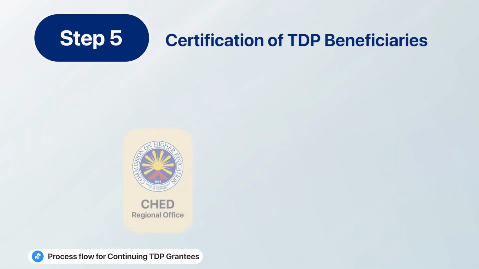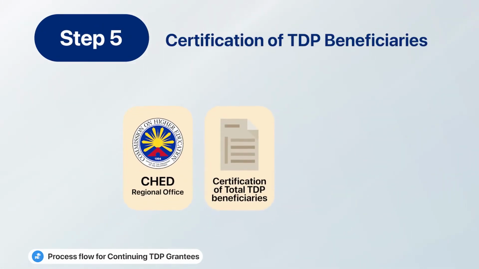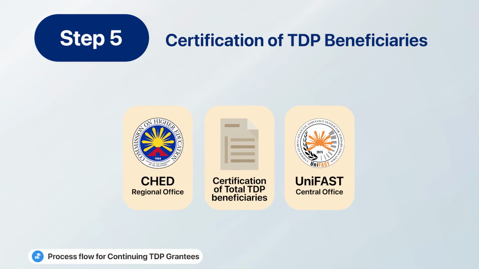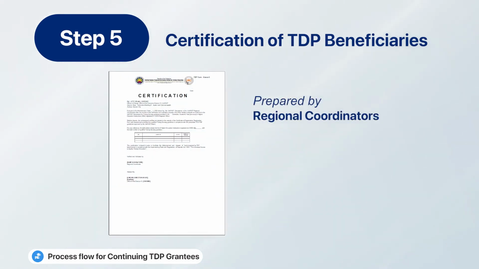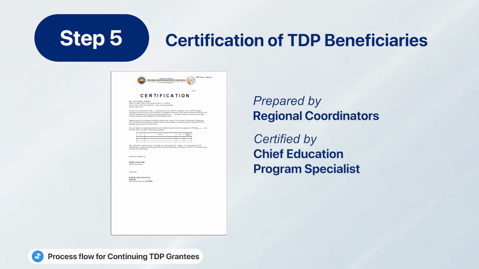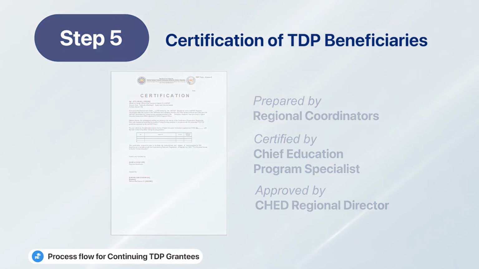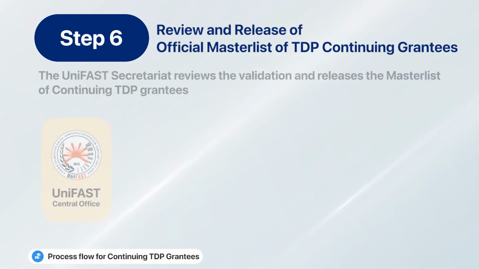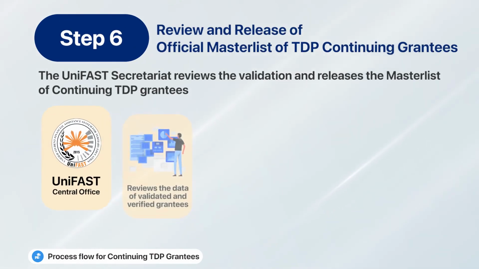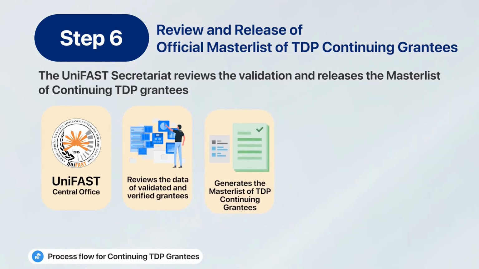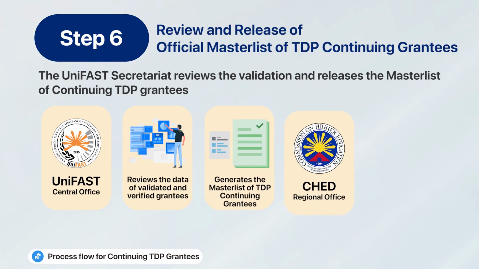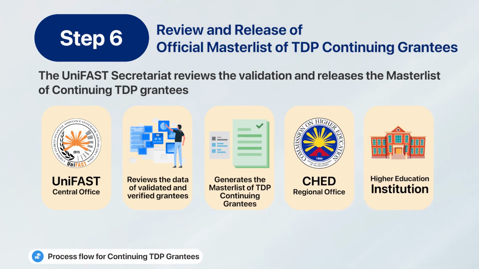Step 5. The regional office submits to the UniFAST Secretariat the certification of total TDP beneficiaries, or the Annex 6, prepared by the regional coordinators, certified by the Chief Education Program Specialist, and approved by the CHED Regional Director. Step 6. The UniFAST Secretariat reviews the data of the validated and verified grantees to generate the master list of TDP continuing grantees for the semester and endorses it to the CHED Regional Office, then to HEIs.